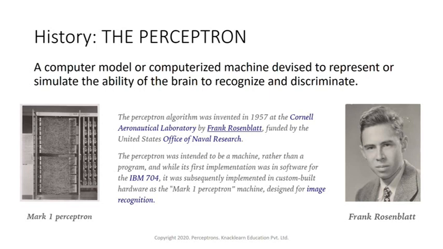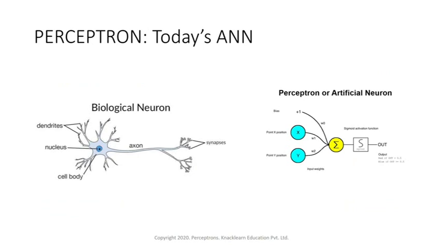With perceptrons, and today's ANN, which is the one we currently use, there are a lot of improvements to this particular model, the perceptron. We have already discussed what a biological neuron looks like and its different parts, and we also understood the perceptron earlier.